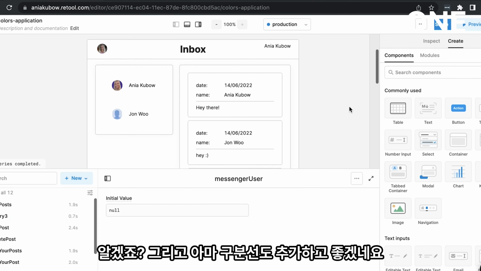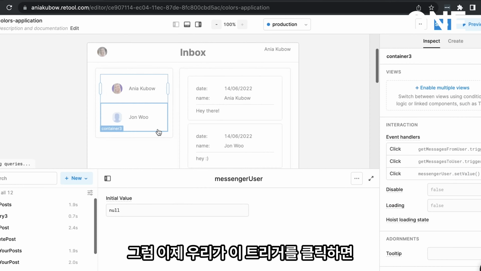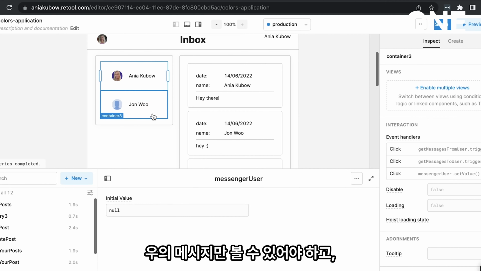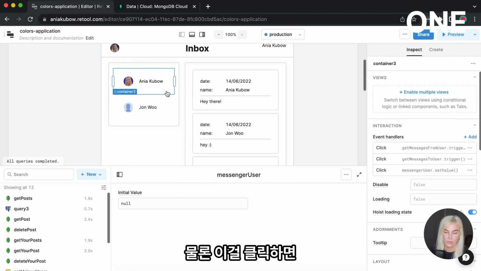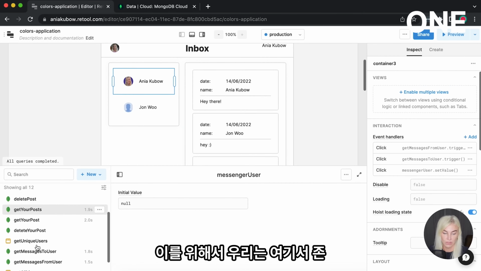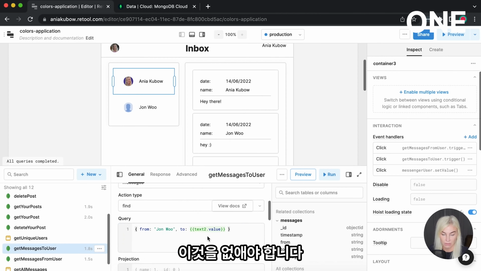And great. So cool. So now if we perhaps just click this trigger, we should just see messages from Anya and John Woo. And of course, if we click on this, we should just see messages from Anya. But to do this, of course, we just hard coded John Woo in here, right? We need to get rid of this.